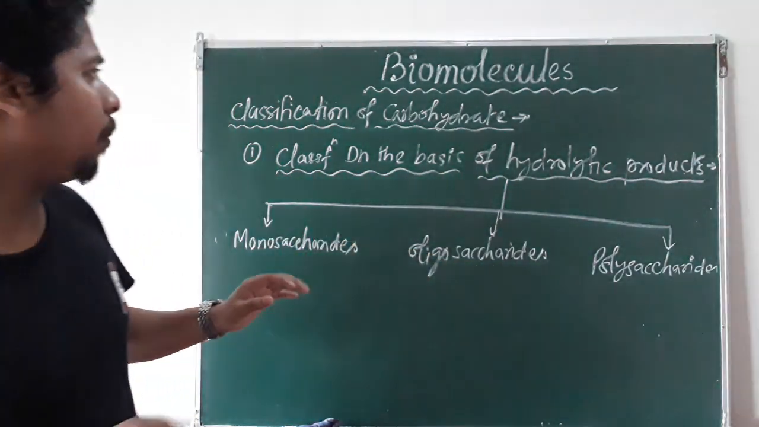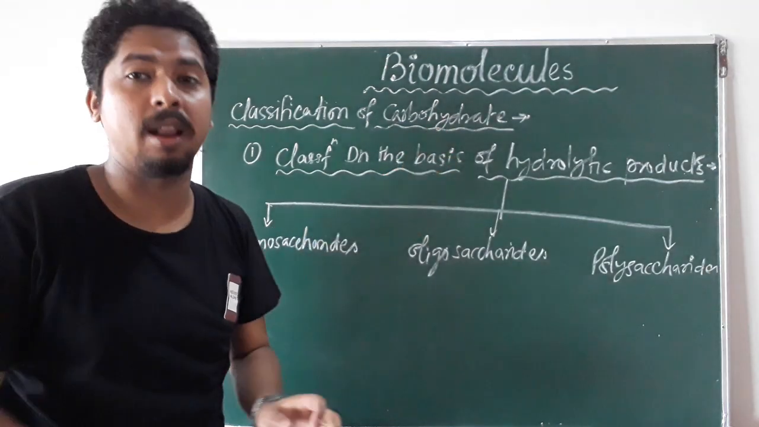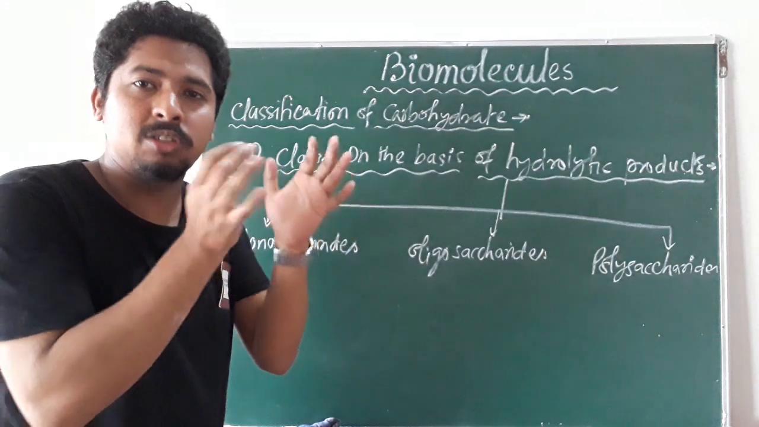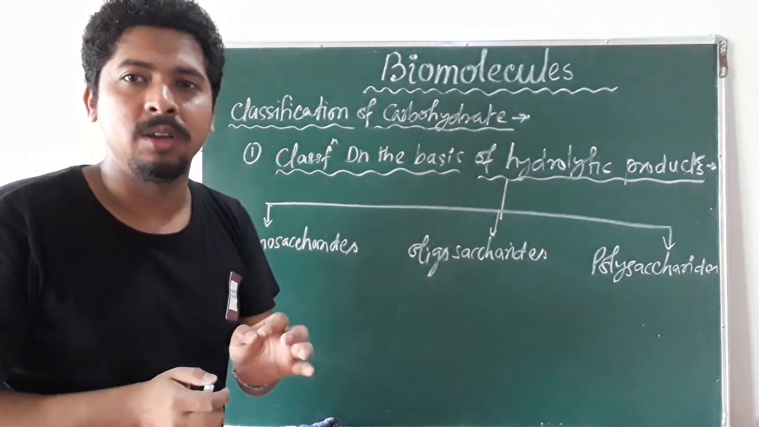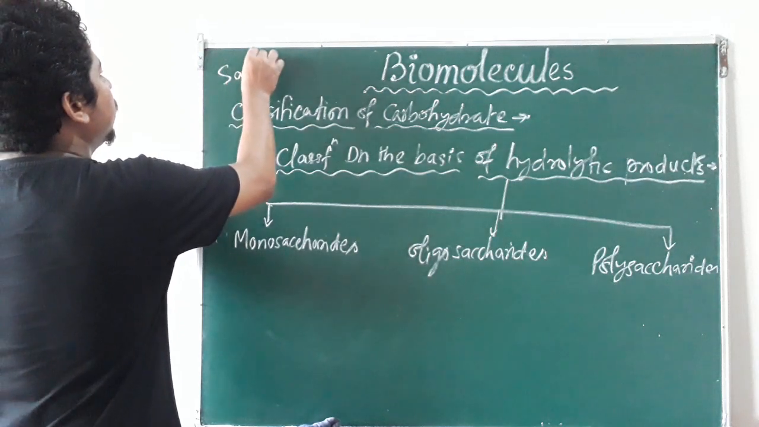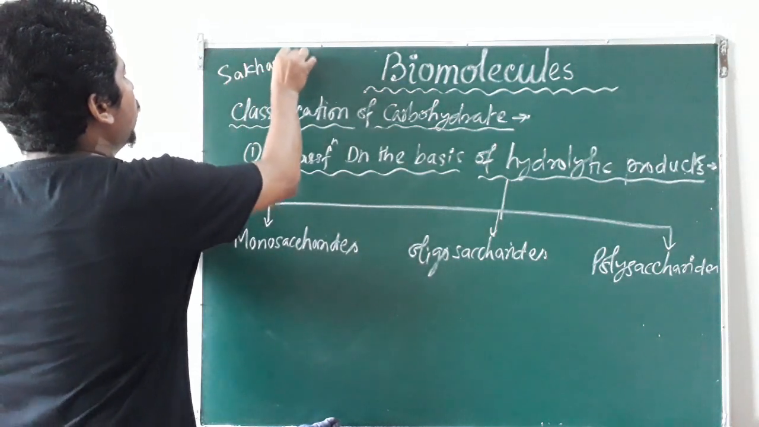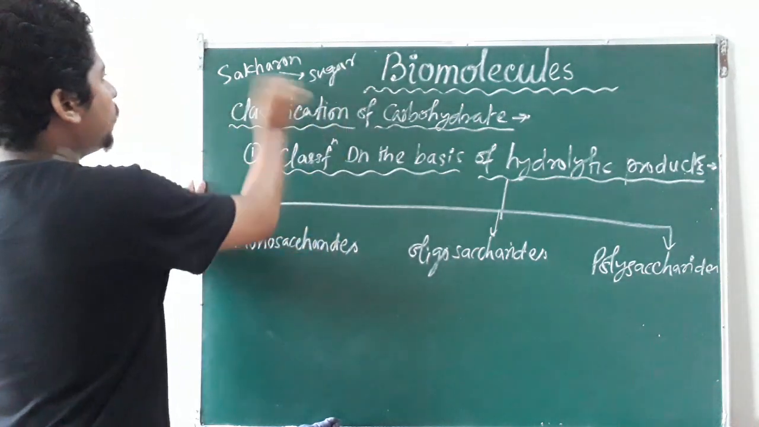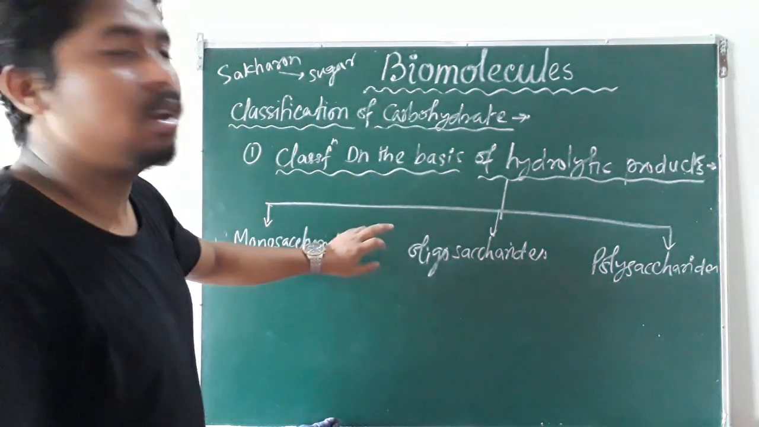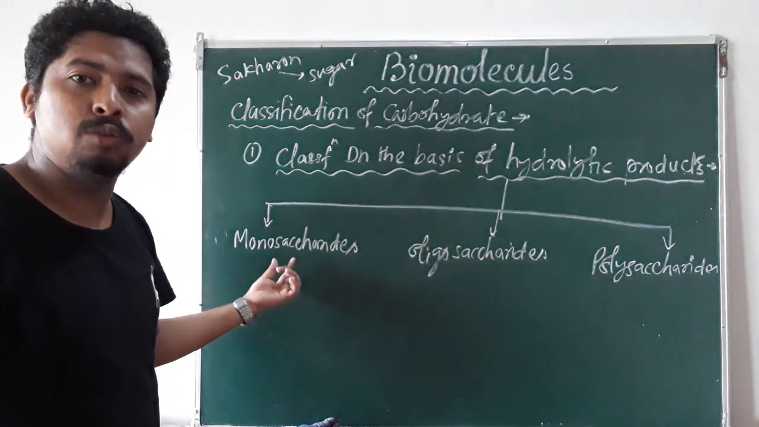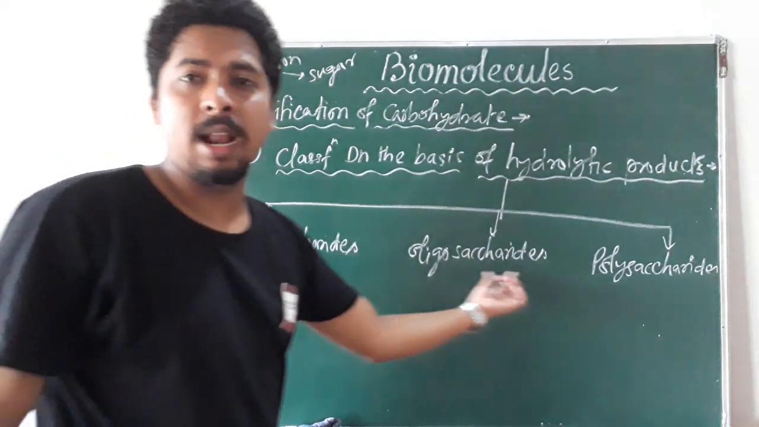One thing we remember: these carbohydrates are also called saccharides, because this term is coined from one Greek word, saccharon, S-A-K-H-A-R-O-N. This saccharon means sugar. So on the basis of hydrolytic products, carbohydrates are classified into three types: monosaccharides, oligosaccharides, and polysaccharides.